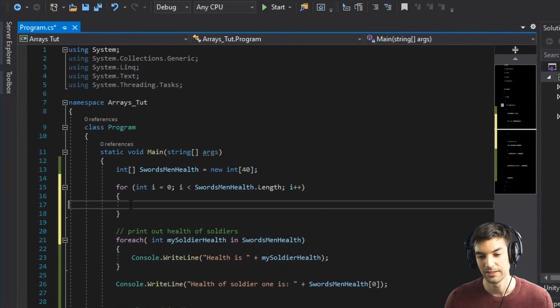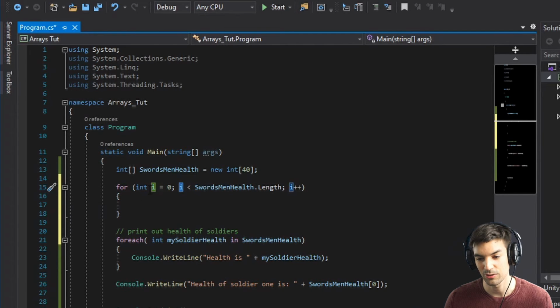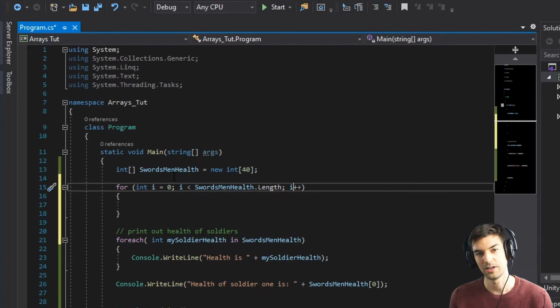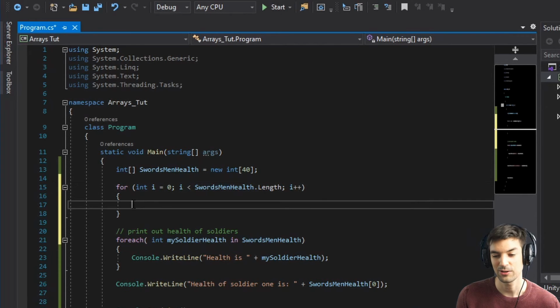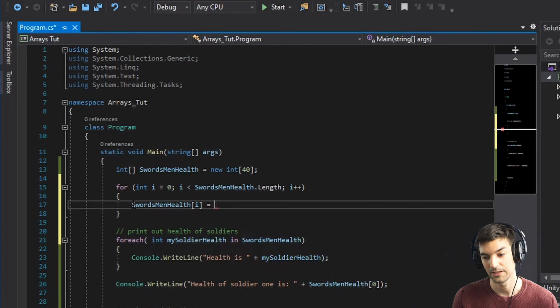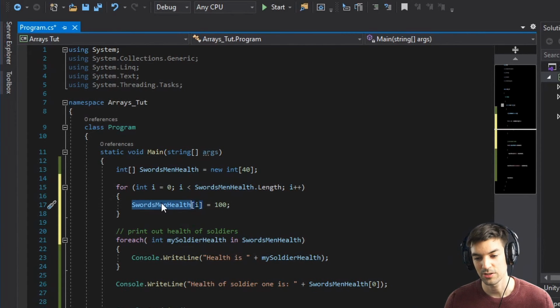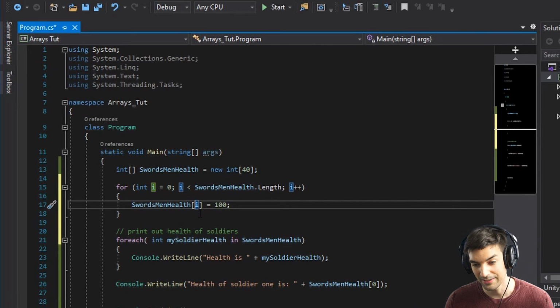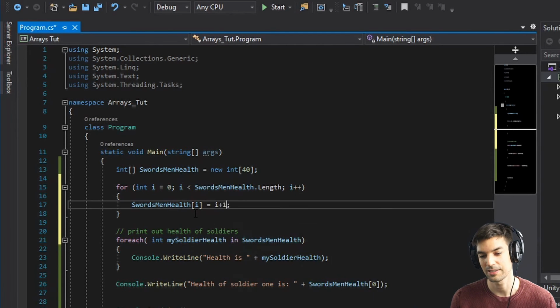It will not continue. As long as i is smaller than 40, it will just go here and do i++. So it will increase the number of i. So i starts at 0, then it is 1, 2, 3, 4, 5, and so on, and 39, and then it's finished. As long as it's looping through, we want to change the health. swordsmanHealth[i] = i + 100. So we will change the swordsman health with the number of i, so 0, 1, 2, 3, 4, 5, until it's 39. All of them will have a health of i plus 10, or maybe i plus 100, because then we can see that it's even changing.